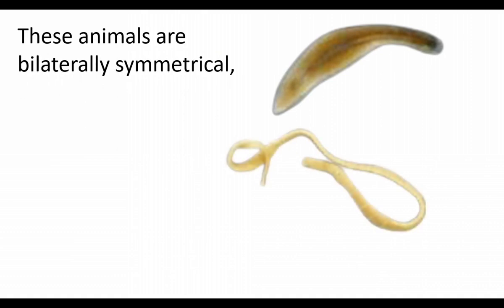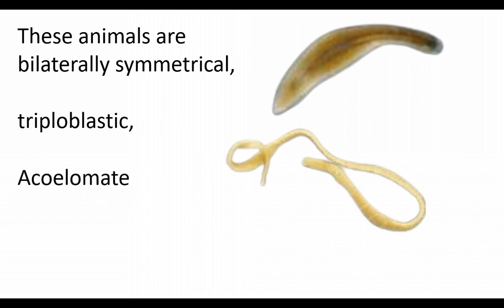These animals are bilaterally symmetrical. The body can be divided into two equal parts through only one line. They have ectoderm, endoderm and mesoderm. So they are triploblastic organisms and they are acoelomates.